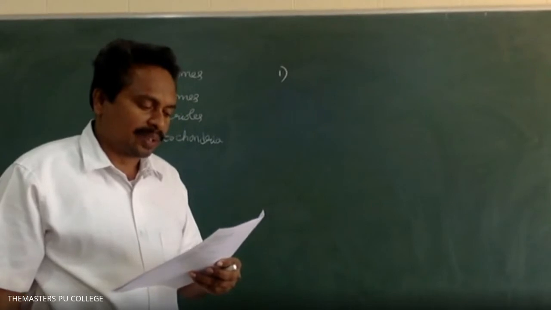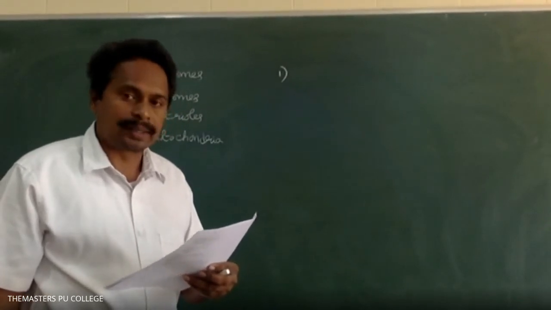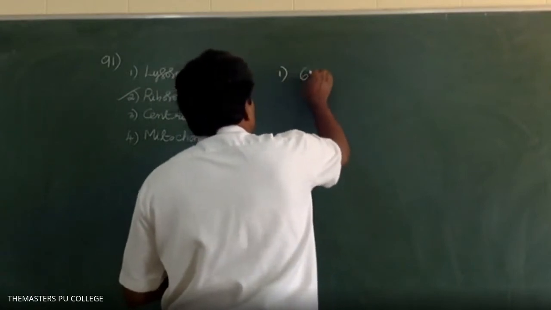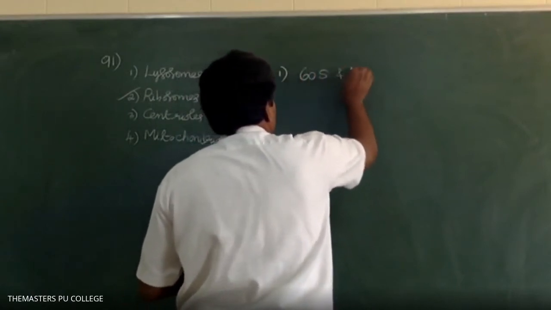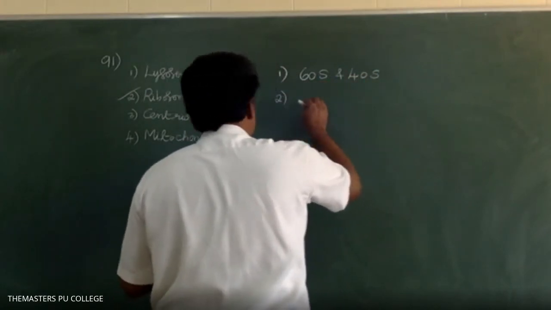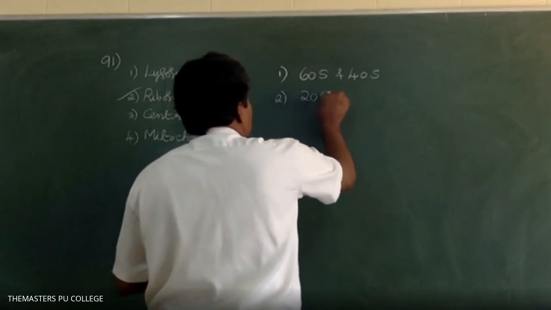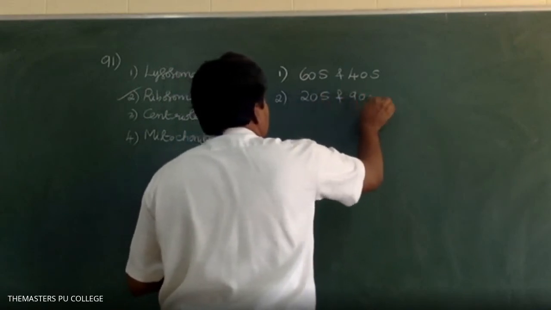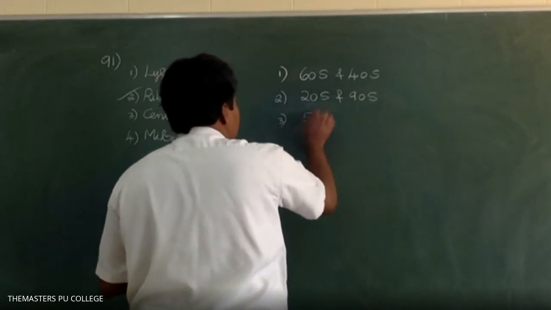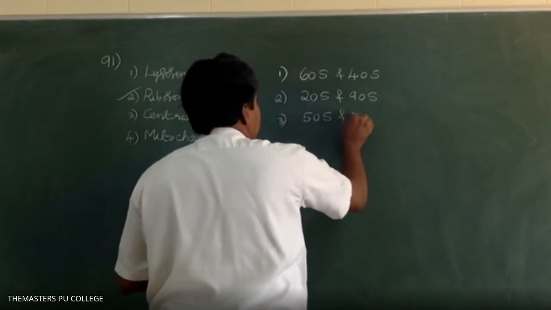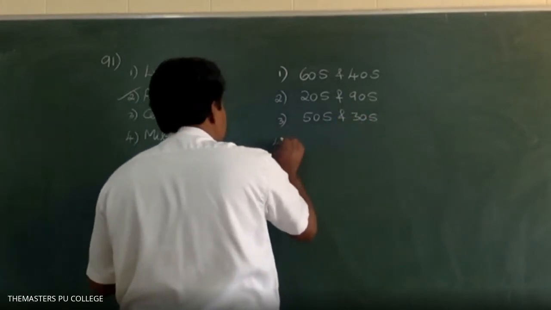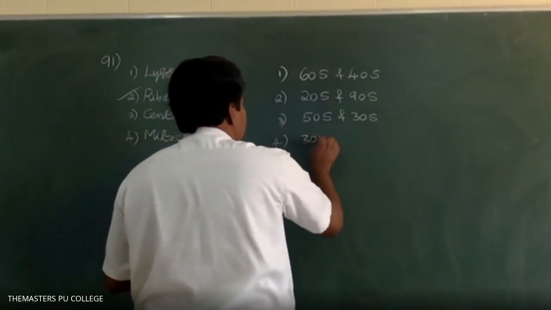Next, the subunits of ribosomes of prokaryotic cells are? Option 1 is 60S and 40S. Option 2 is 20S and 90S. Option 3 is 50S and 30S. Option 4 is 30S and 60S.